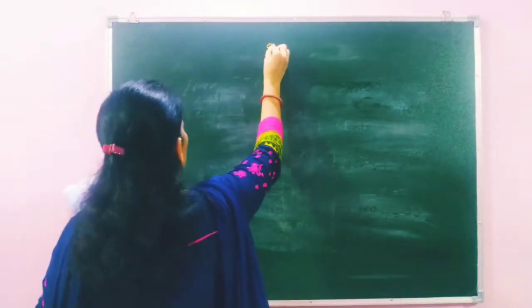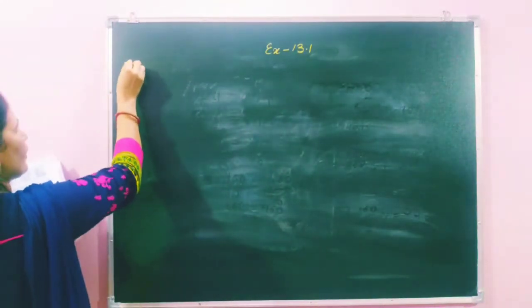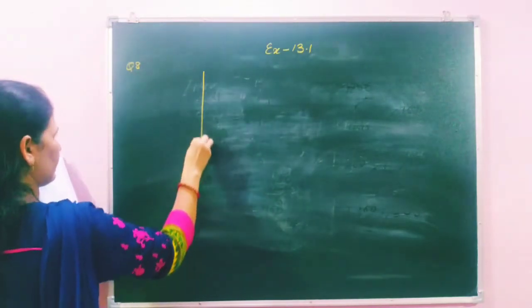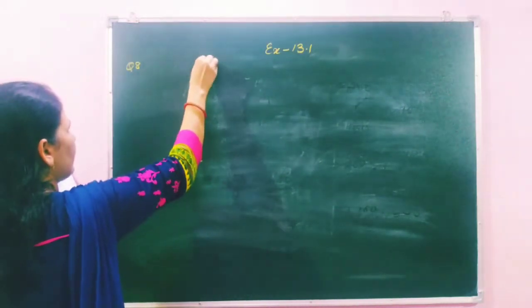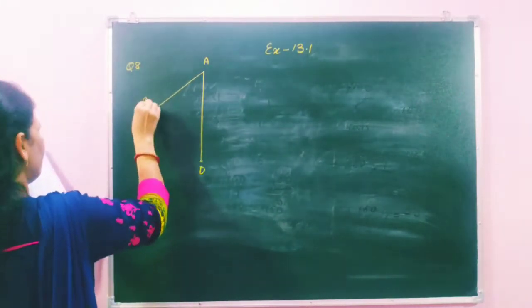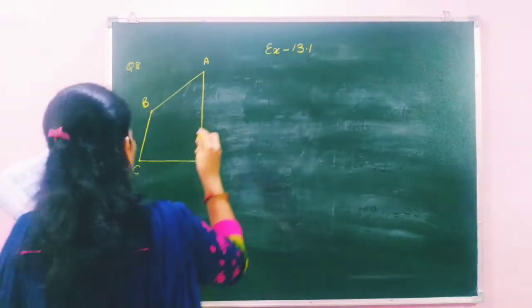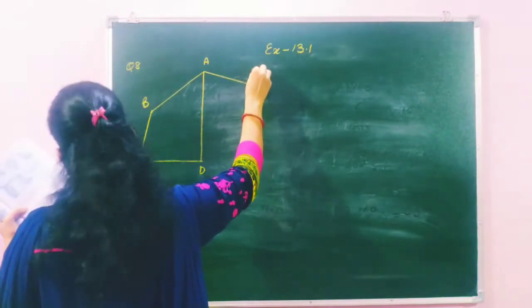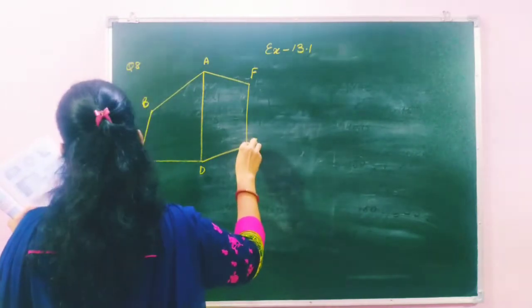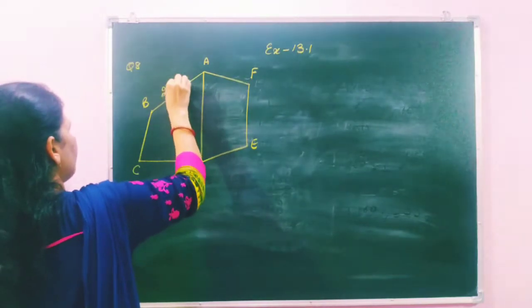Exercise 13.1. Question number 8. This distance is given as A and D. Here is B, then after here C and this D. The other route is here F, then after E and this one is DE. Now the distances they have given, this is 290,